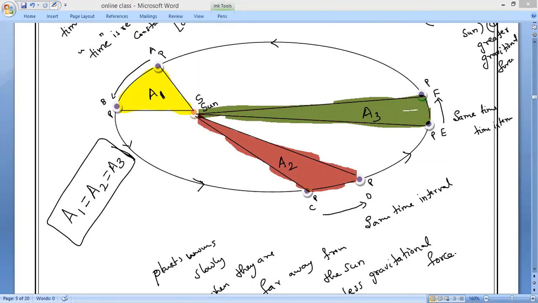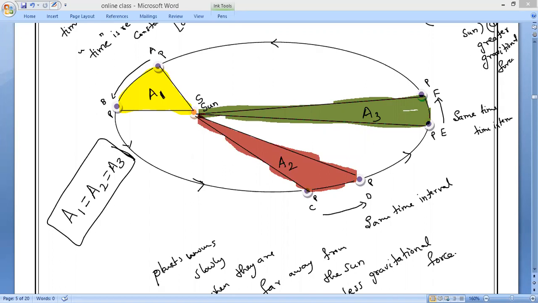According to Kepler's second law of planetary motion, a planet revolves around the sun in such a way that the line joining the sun and a planet, is it an imaginary line or an existing line?